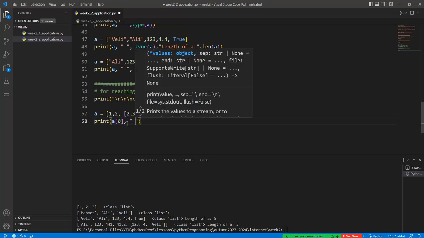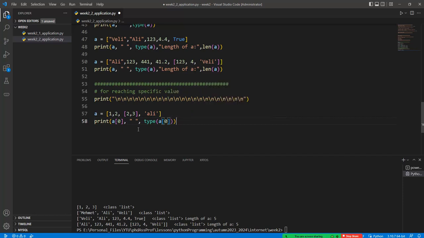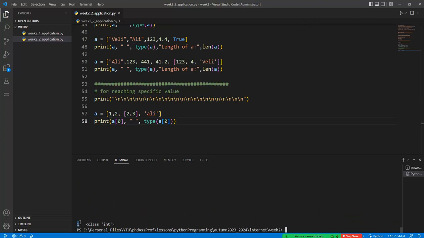Okay, and then we can write the type of a[0] like this one. And if I run this code again, then 1 is written in the terminal, because a[0] is equal to 1, but the type of it is the integer value. Okay, this is important because if we reach the values of these things, we can also reach the address value and the contained variable or values of it, and so the list kept the integer value in here, and the type of these things is equal to the integer value.